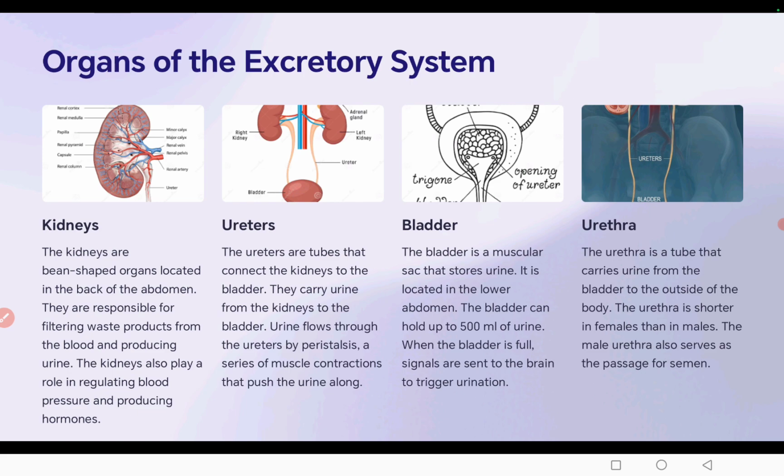The openings of the ureters are somewhat projecting and act like a valve to prevent the backflow of urine when the bladder contracts to pass out the urine. The sphincter is made up of circular muscles which guard the opening of the bladder into the urethra and relax only at the time of urination.